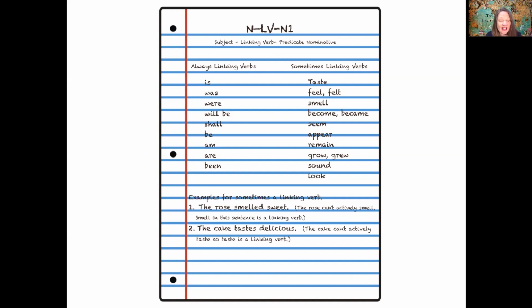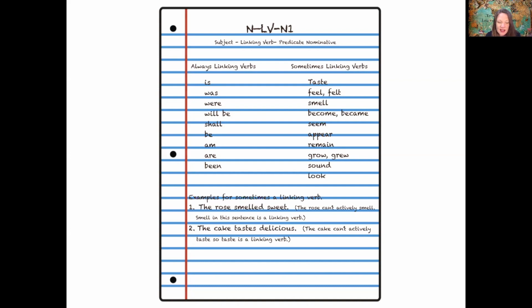Now, the rose can't actively smell, right? A rose doesn't have a nose and go around smelling. "I smell you" would be an action verb. But if I said, "I smell bad," in other words, I stink, then it's no longer an action verb; it becomes a linking verb. The rose smelled sweet. Smelled is a linking verb there. It's linking rose to sweet. It's connecting them, and you'll understand that better here in just a few minutes.